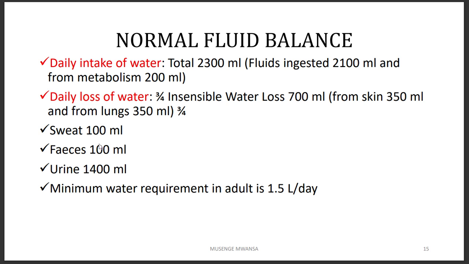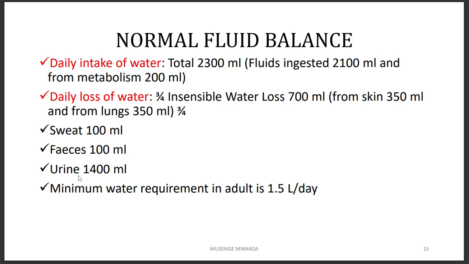And then the water loss again, we are going to lose about 700 ml, which is 0.7 liters of water. Of that 0.7 liters that we lose, 0.35 or 350 mils is going to be lost via the skin. And then 0.35 liters is going to be lost via the lungs. So how is this divided? So sweating, you're going to lose 100 mils. From the feces, 100 mils.